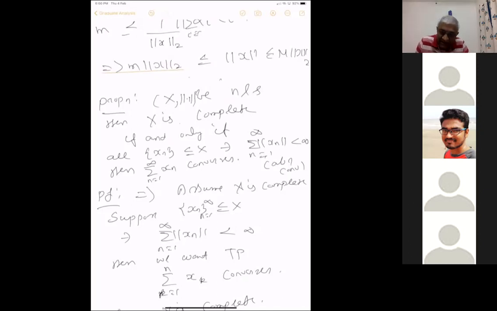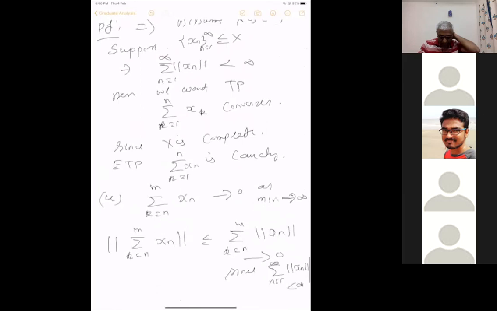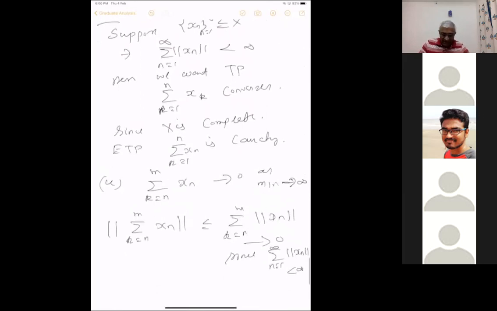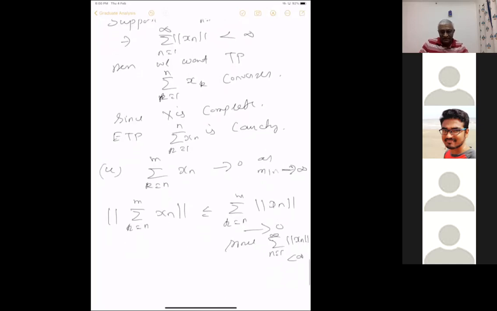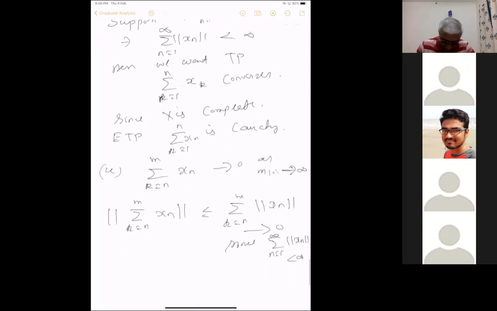So in a Banach space, this is equivalent to this criterion: absolute convergence implies convergence of the series is equivalent to the property of completeness. We have just proved the easy part, that if it is complete, then absolute convergence implies convergence. This is just the direct definition. Okay, so let us prove the other way.